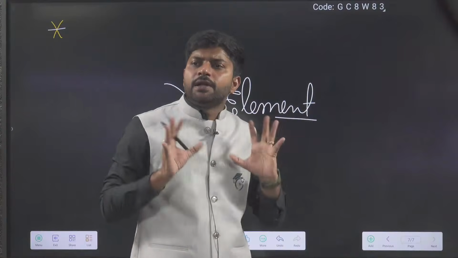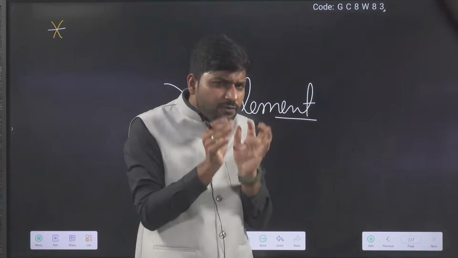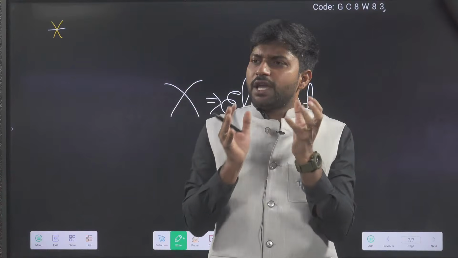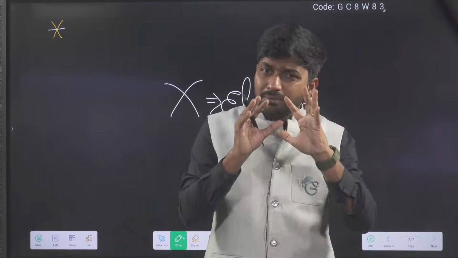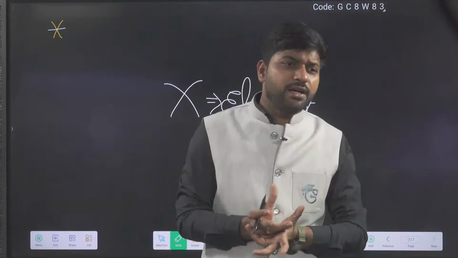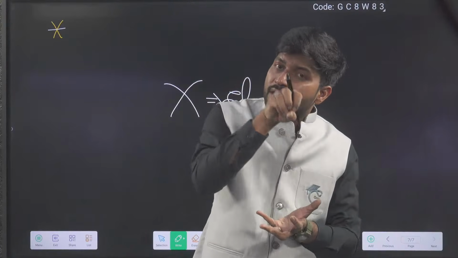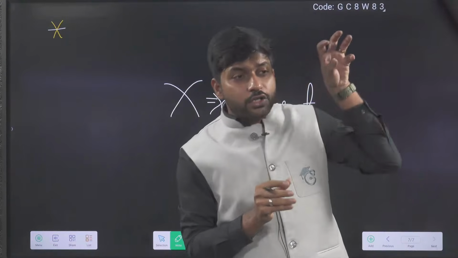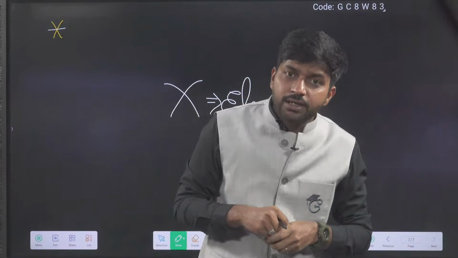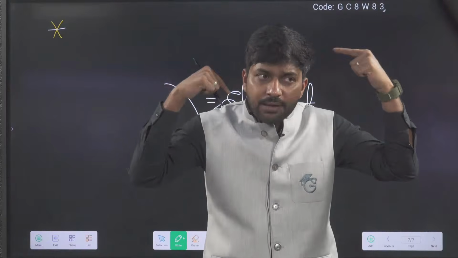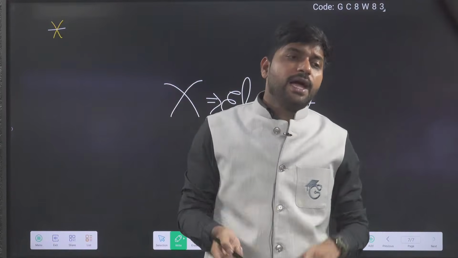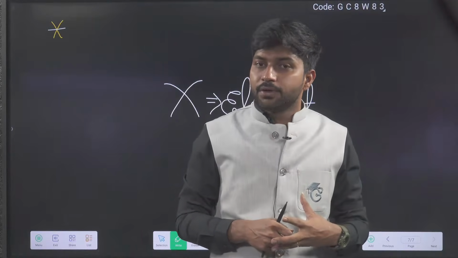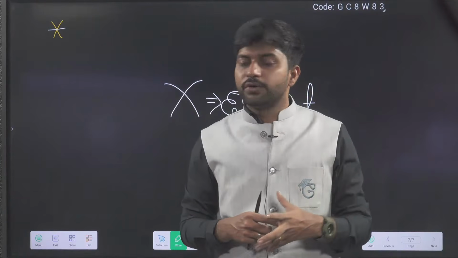After that, scientists were curious what the actual appearance, the actual condition of the atom was. How does an atom actually look, where are these particles situated inside the atom, what is their arrangement, which particle is in which location? That curiosity slowly started to come. And then atomic models came into the picture. First model, the Thomson model, the plum pudding model, the watermelon model, if you have heard about that.